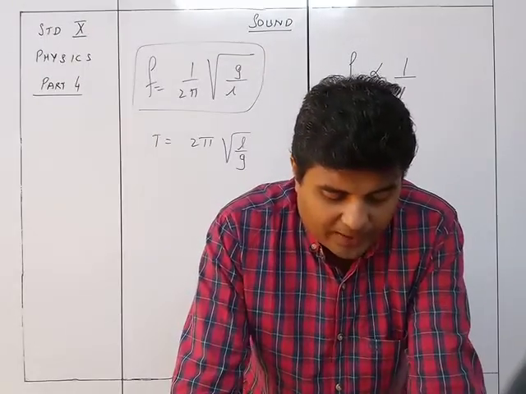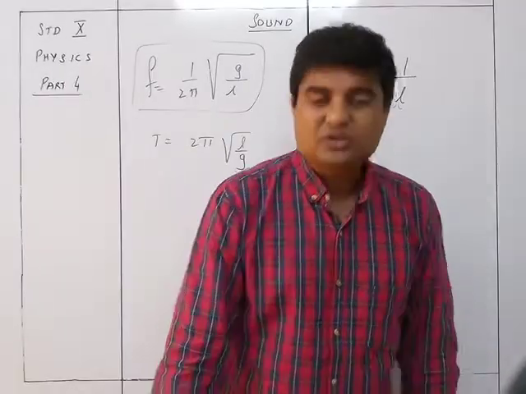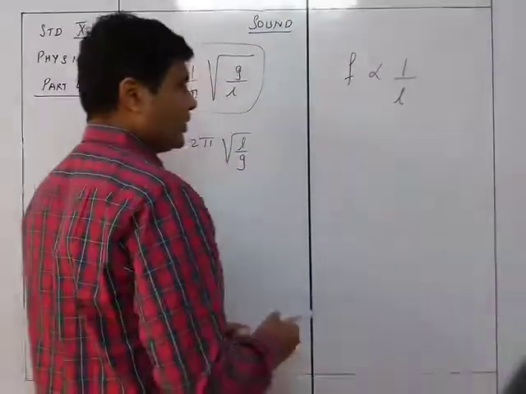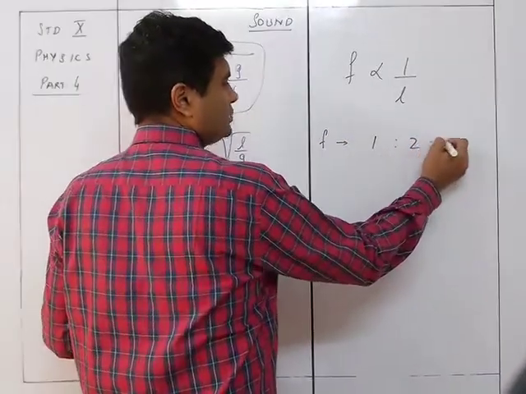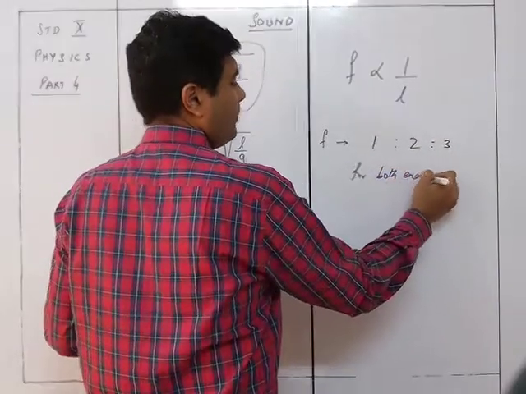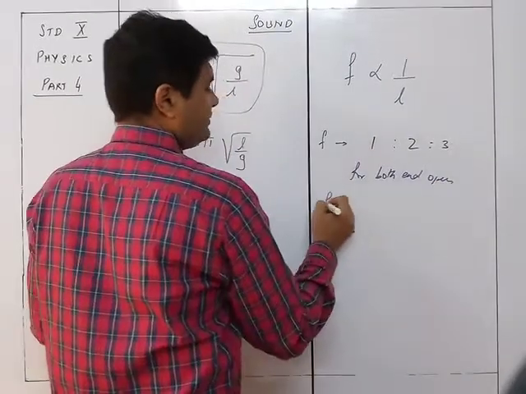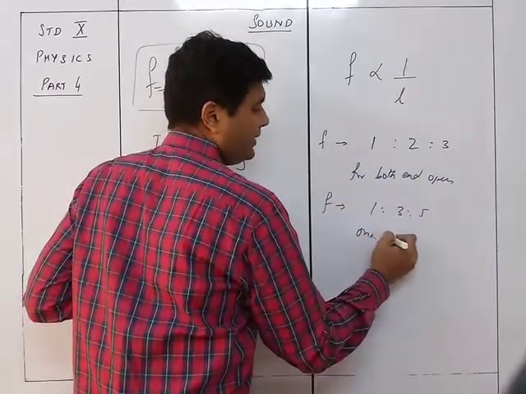While in an organ pipe with one end closed, the frequencies of different modes are in the ratio 1:3:5. So there are two cases. Frequency will be in the ratio 1:2:3 for both ends open, and frequency will be in the ratio 1:3:5 with one end closed.